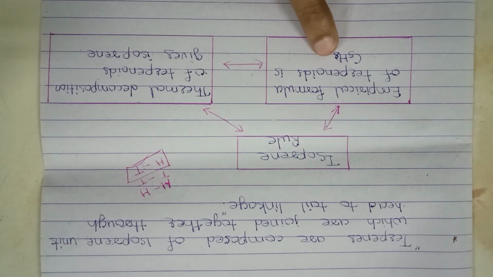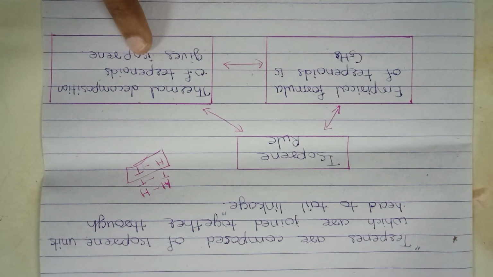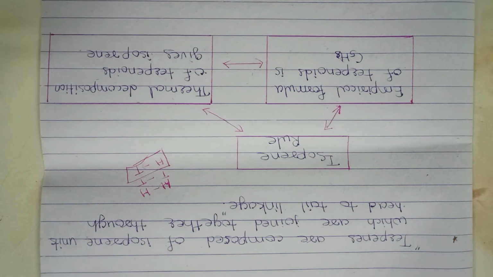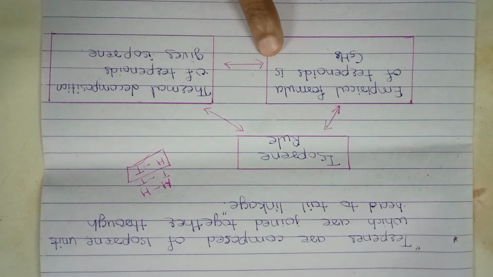First, the empirical formula of terpenoids is C5H8, and second, the thermal decomposition of terpenoids gives isoprene. On the basis of these 2 observations, terpenes are composed of isoprene units which are joined together through head to tail linkage, and this statement is called the isoprene rule.